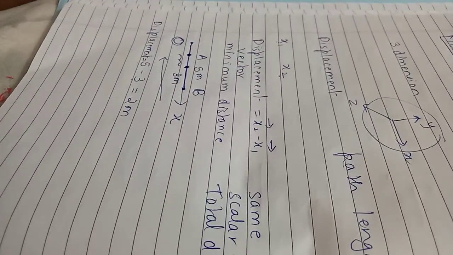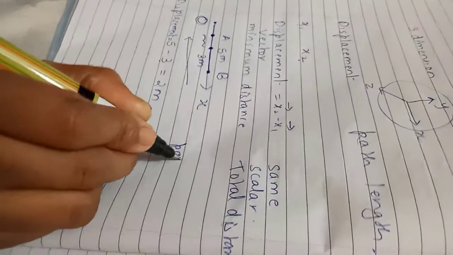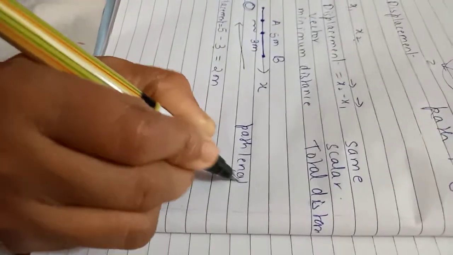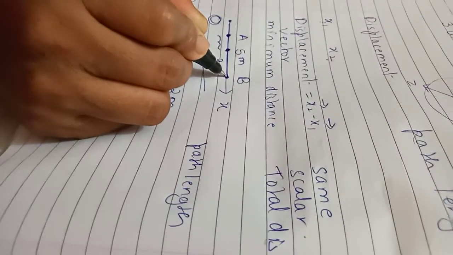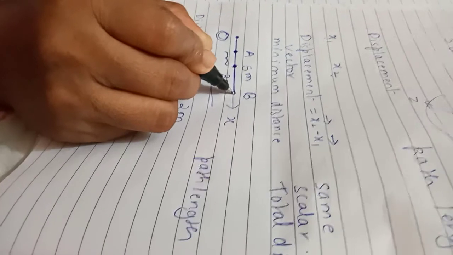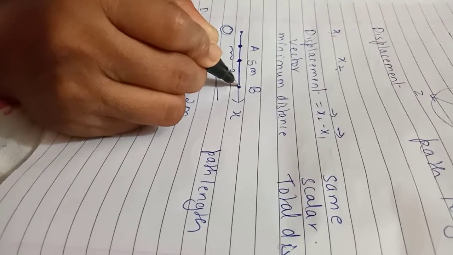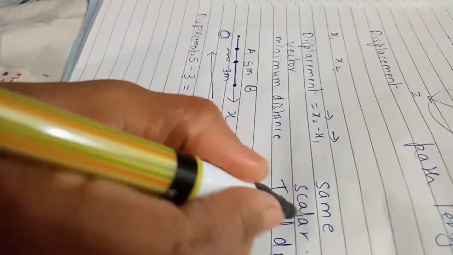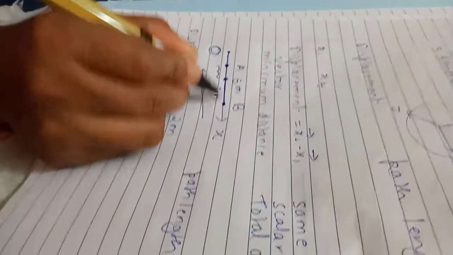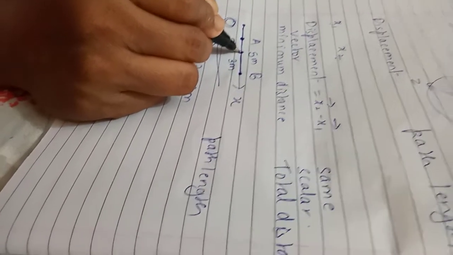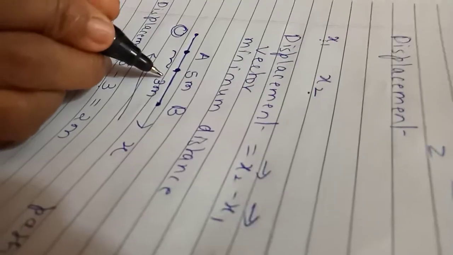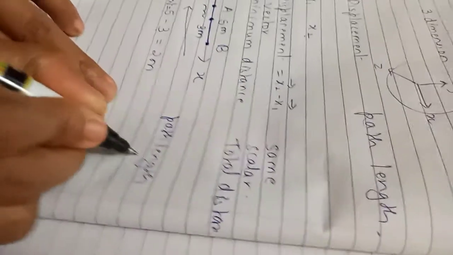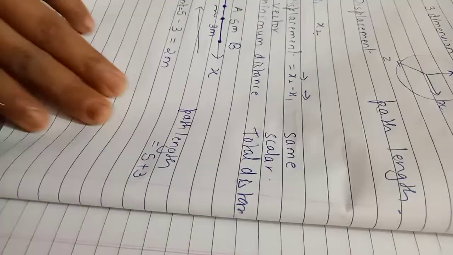Same if you consider the path length. What is path length? From the initial point it has proceeded to point B, covering a distance of 5 meters. And then from B, we don't consider direction because it's a scalar quantity. From point B, it covered a further distance of 3 meters, towards A or it may be away from A. It has covered a distance of 3 meters. So path length is 5 plus 3.